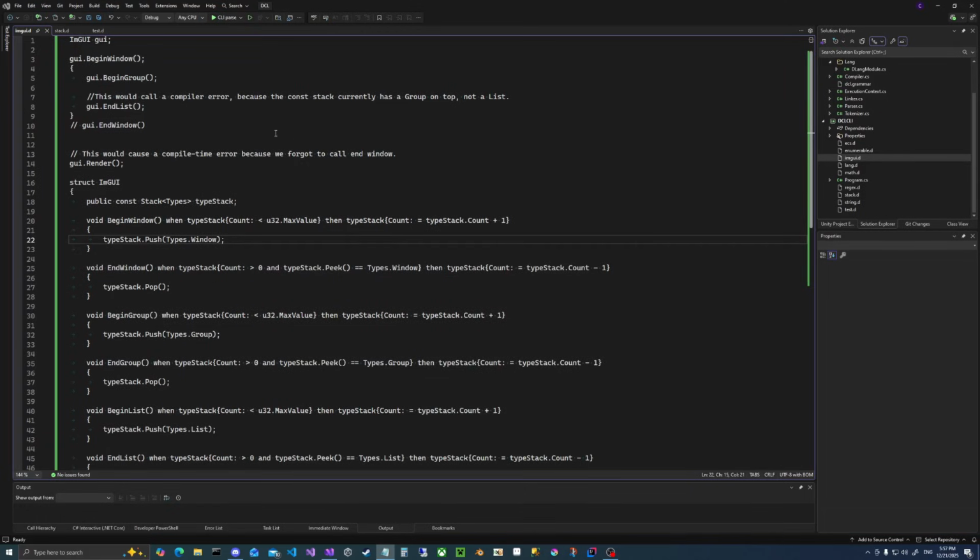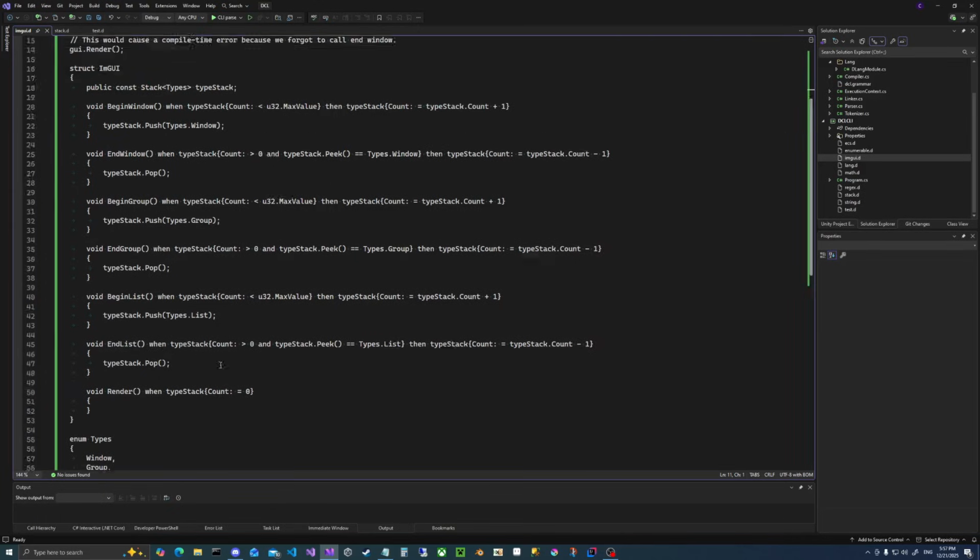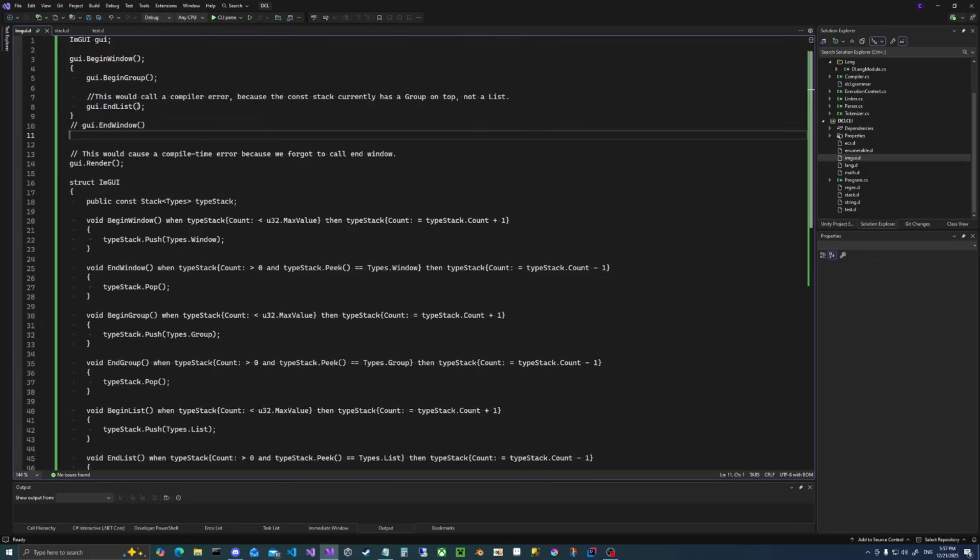If I scroll up here, you see begin window, end window. And this would be an error because we forgot to call end window, because render expects the count of the stack to be 0, which means everything was popped. Here would also be an error. We called begin group, and then we used end list. But the top of the stack isn't a group, it's a list. And so it would report this.